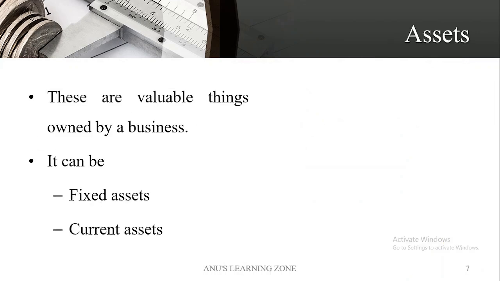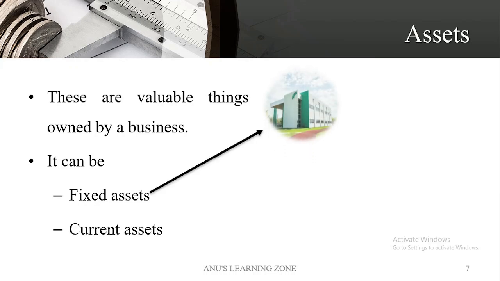Moving on to the next, that is asset. Asset simply means all kinds of valuable things which are owned by the business. In the previous slide we discussed capital, in which we saw machineries, land, building, vehicles, furniture, cash, etc. Even a bank account can be considered as an asset to the business. So all sorts of things which are valuable to the business can be considered as assets. And the assets are of two types, fixed asset and current asset.